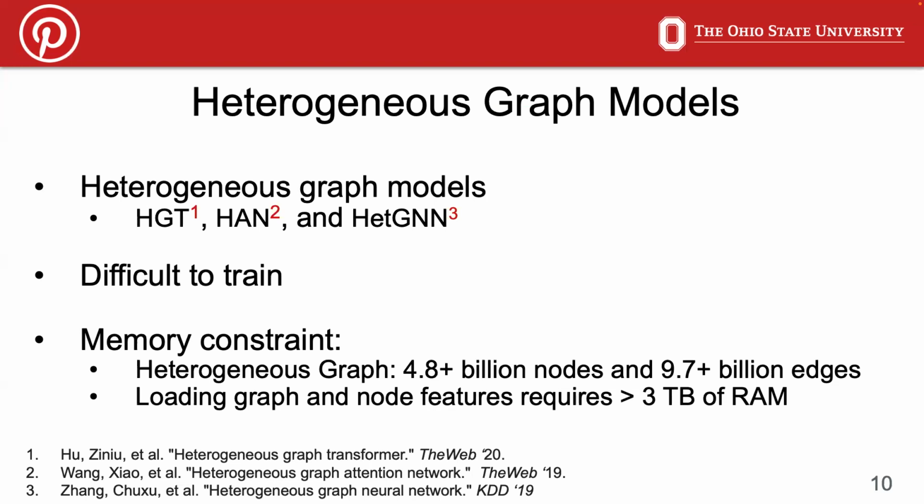The first challenge is the scale of the graph. Note that the recommendation system has to operate on web scale, and these existing models assume that one can load the graph and node features into memory. However, loading these graph and node features requires more than 3 TB of RAM, which is not always feasible.